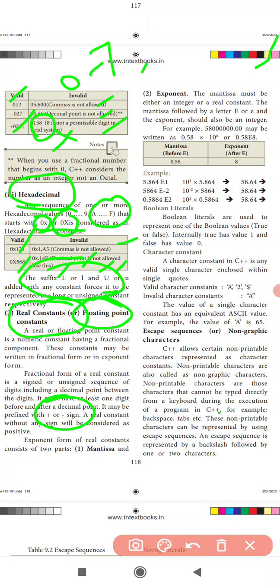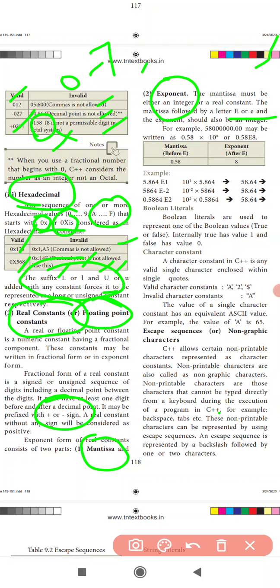So this is called real numbers. This is the exponent form of a real constant. There are two parts: the mantissa and the exponent. The mantissa must be either an integer or a real number. The mantissa is followed by the letter E, capital E or small e, and then the exponent.